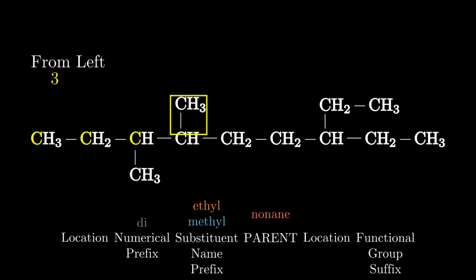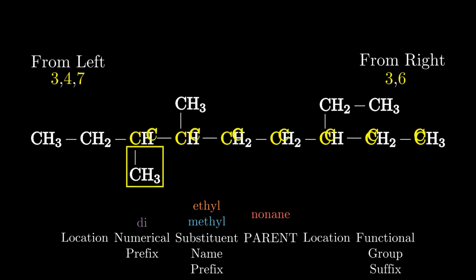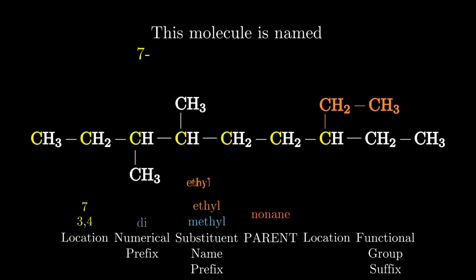Finding the locations is the same as before, and we will want to check both directions. We finally have an example with 3 locations, but the method is still the same as before. In this case, both directions result in a tie for the lowest possible number, a 3. We will need to break this tie, and in order to do that, we move on to the next lowest number we have from either side. Clearly, this is a 4, and we only get that if we number from the left. So we use the numbers 3, 4, and 7 for the locations of our substituents. Putting together everything we have, we generate the name 7-ethyl-3,4-dimethylnonane.